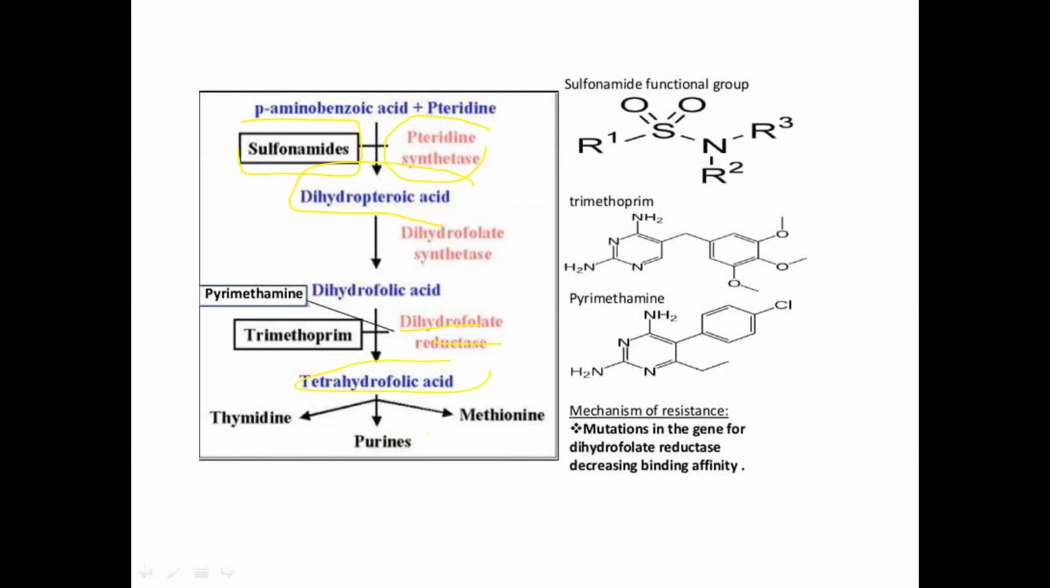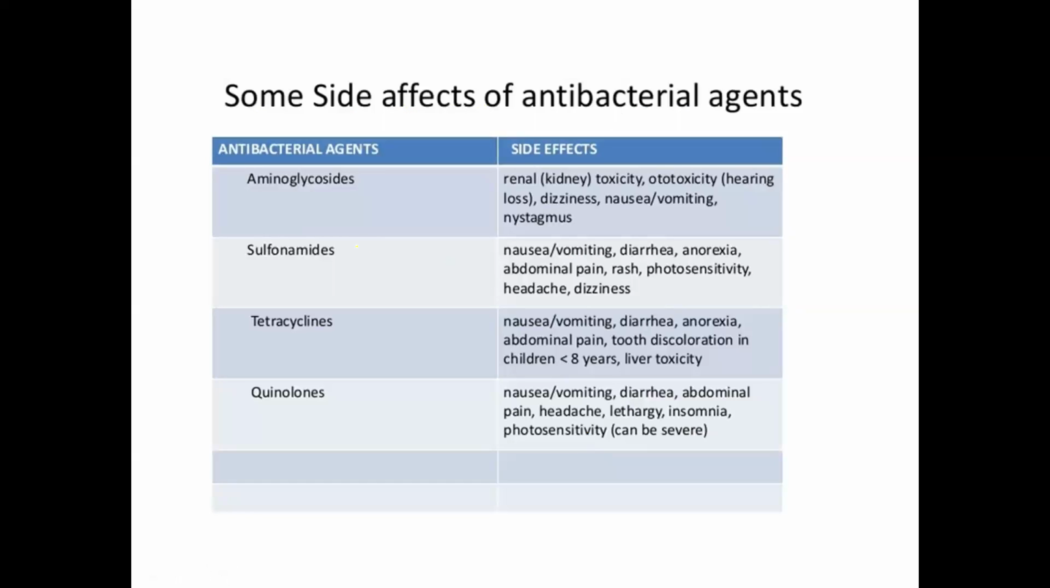These agents are very important for the synthesis of nucleic acids, purines and pyrimidines. So these drugs stop the synthesis of purines, thymidine, and methionine, which are very important for cell wall synthesis and other parts of the bacterial cell. These are the sulfonamide functional groups, and some resistance is caused by mutations in the gene for dihydrofolate reductase, decreasing binding affinity. Some side effects of antibacterial agents: each synthetic drug causes side effects.